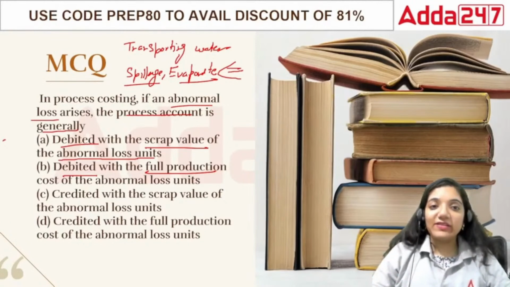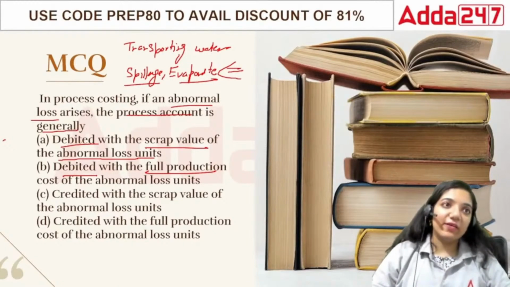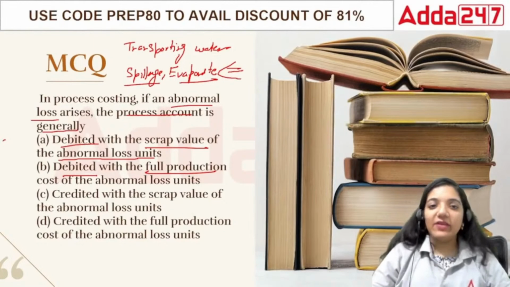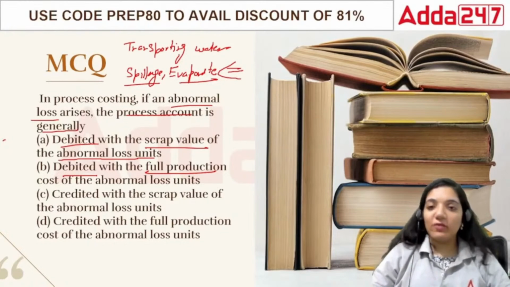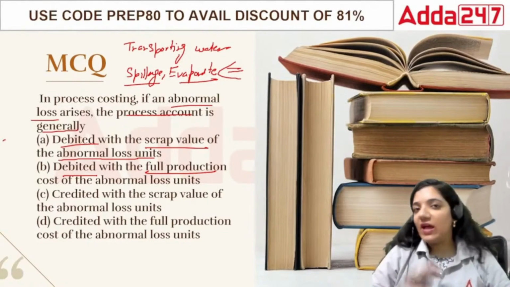The next point is credited with the scrap value of the abnormal loss units. In this case what's going to happen is that we have to look forward towards the scrap value. Scrap value means what would be left by the end, and then credited with the full production cost of the abnormal loss. They are asking that what should we do with the abnormal loss. See, normal loss has no value.